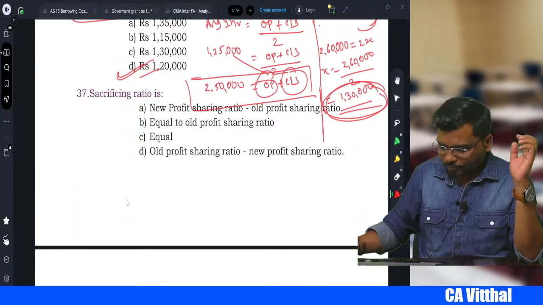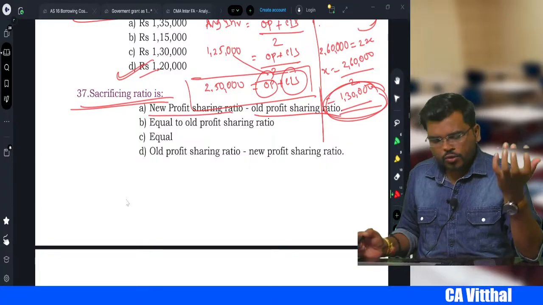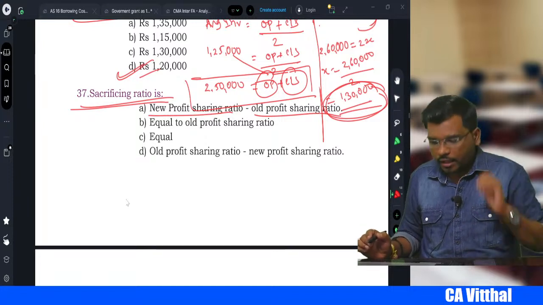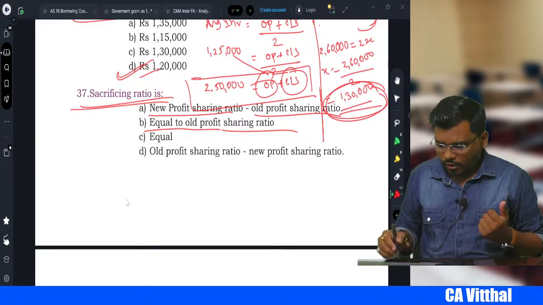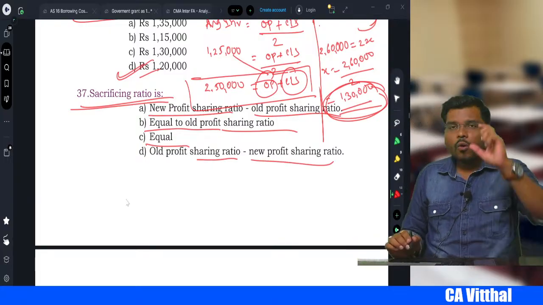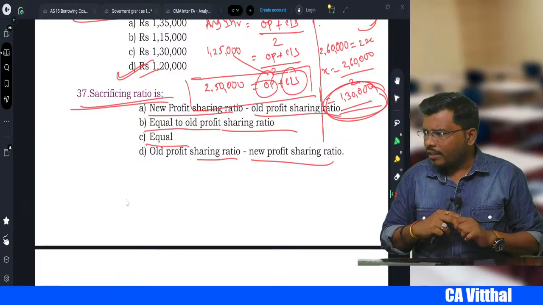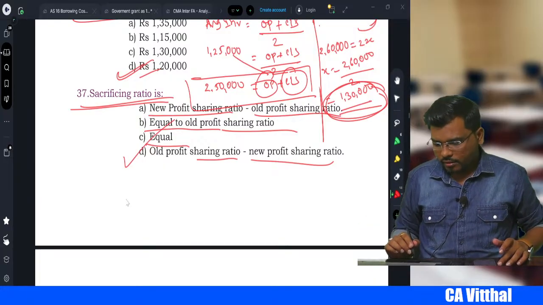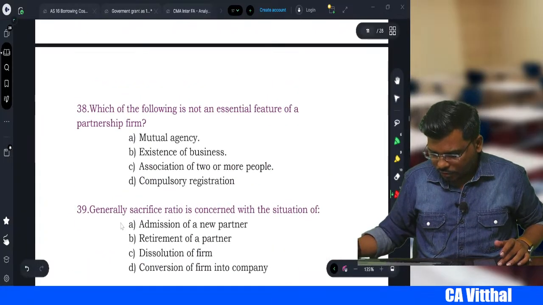Okay, next one. What is the sacrificing ratio? New profit sharing ratio minus old? No, that would be the gaining ratio. The sacrificing ratio is old profit sharing ratio minus new ratio. Yes or no? So which option is correct, sir? Option D. Right, my dear students?